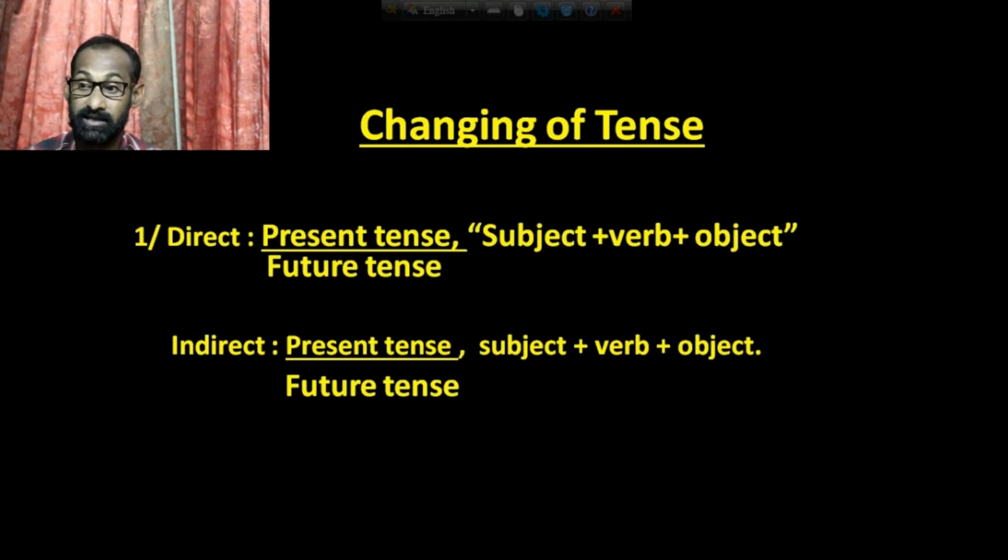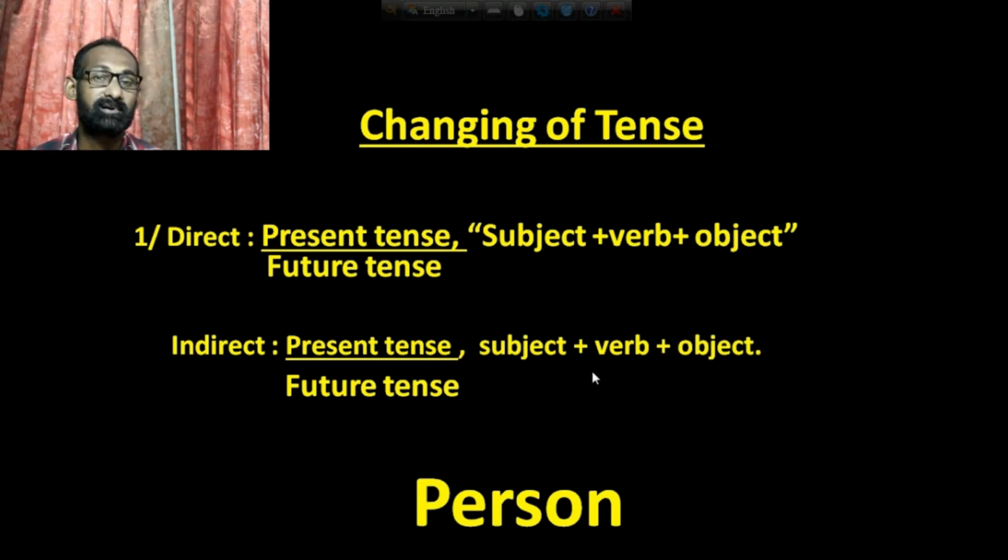When you change it into indirect, there will be no change of tense. You have to change only the person.